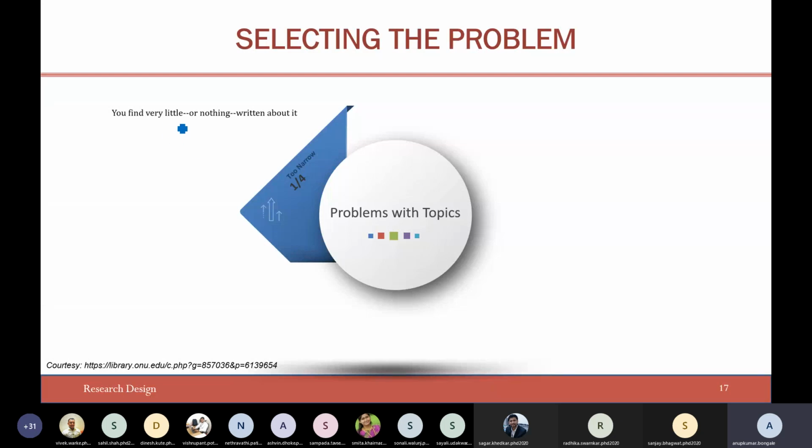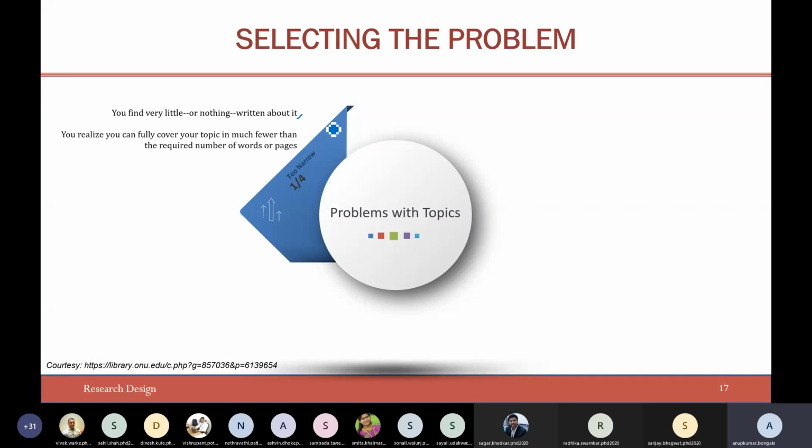One thing, you will find very little or nothing written about it, right? Nowadays, with information availability over the internet being so easy, if you are still not able to find some information, you should think twice whether you should take up that particular area or not. Maybe it is so novel that only you are thinking about it, or else you are thinking about it in altogether the wrong way.